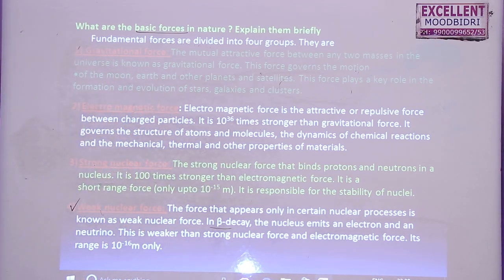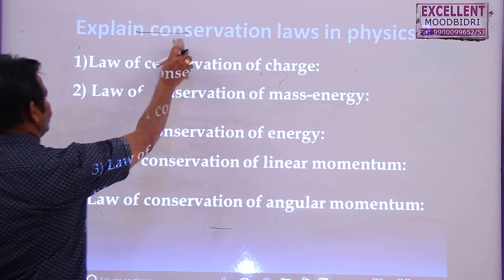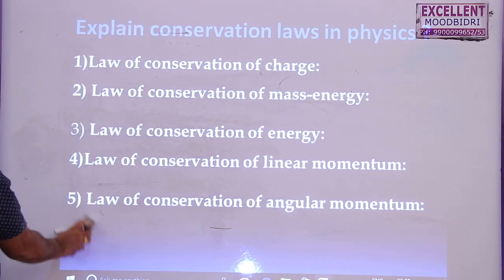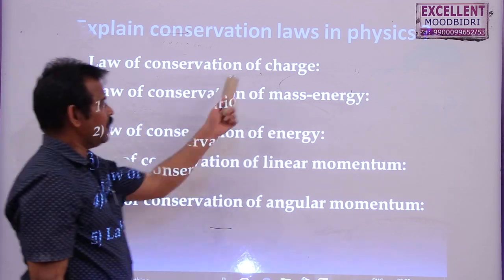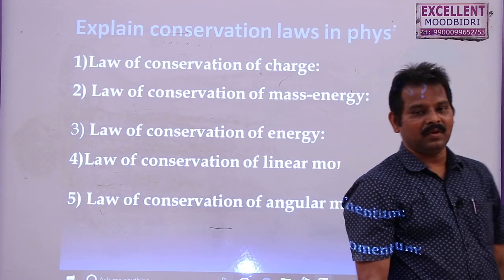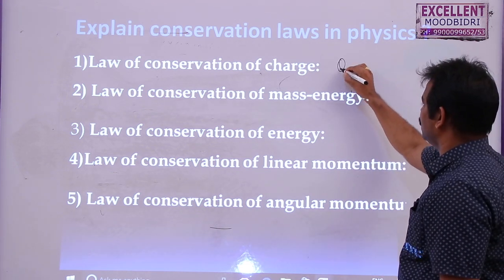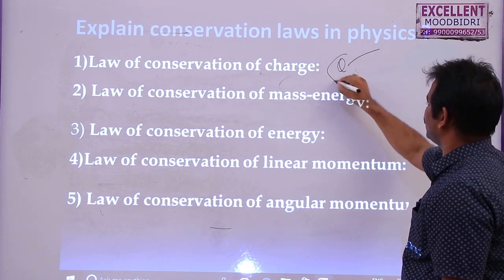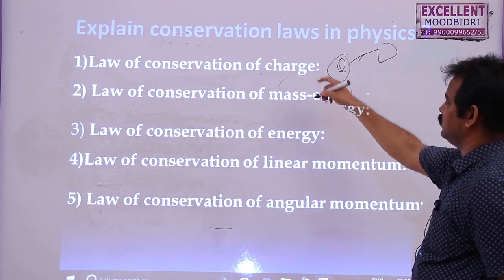Now the next topic is to explain the conservation laws in physics. So we have 5 different conservation laws in physics. The first one, law of conservation of charge. According to this, charge can neither be created nor destroyed, but can be transferred from one body to another body. So this is called the law of conservation of charge.